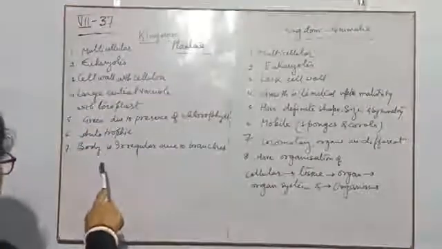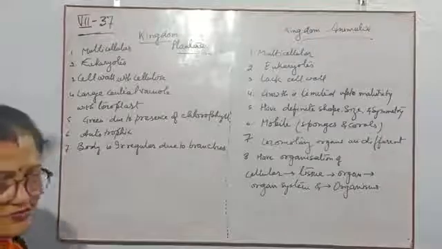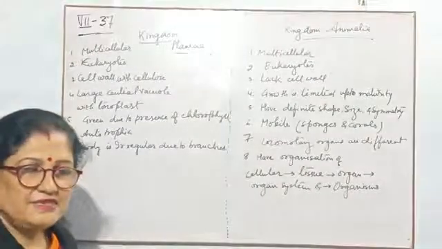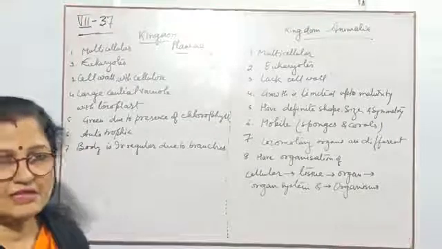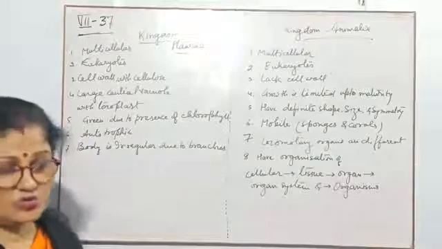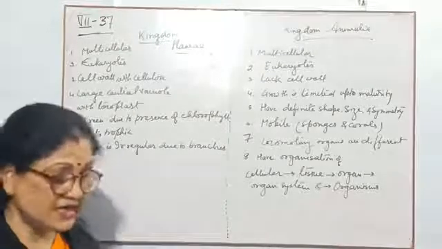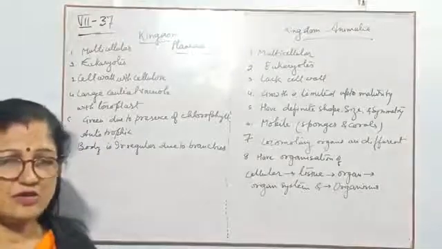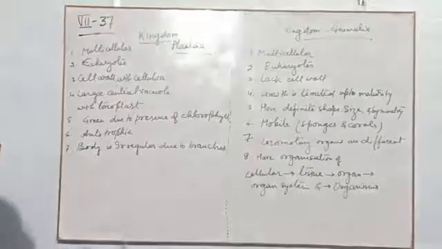Now they are autotrophic. Yes, children, if they have green pigment, it means they can prepare their own food, and at that time they are termed autotrophic. That means they can prepare their own food with the help of sunlight and chlorophyll. That means they can do photosynthesis.